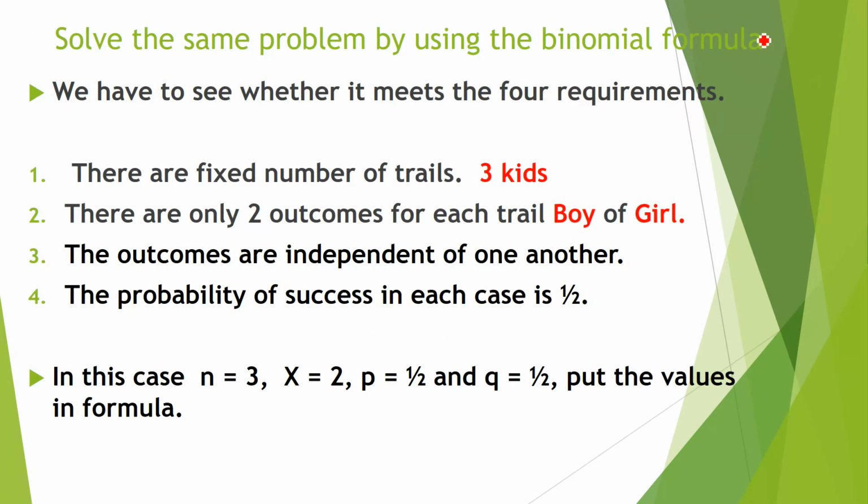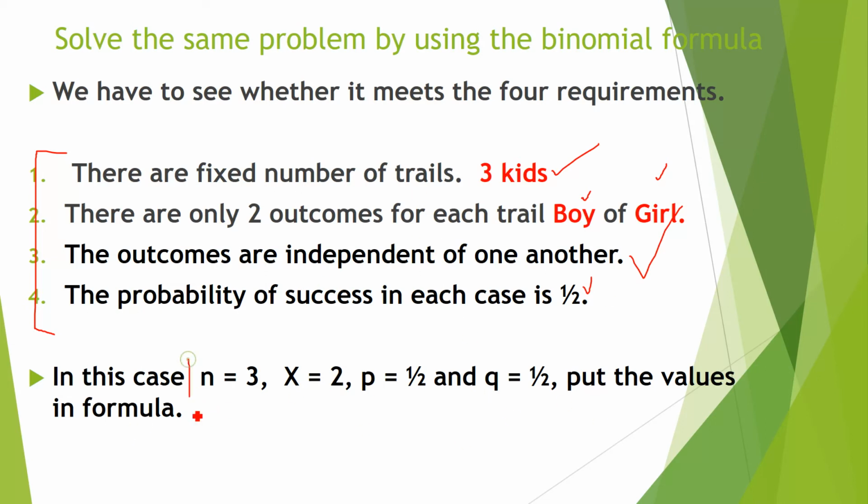First of all, you have to find out whether this is a binomial experiment or not. You have to see whether this situation satisfies the 4 points which we have discussed. There is a fixed number of trials: yes, 3 kids. There are only 2 outcomes: yes, boy and girl. The outcomes are independent of one another, which is also clear, and the probability of success is half. Half means maybe the boy will come or maybe the girl. So this situation satisfies these 4 points. It means it is a binomial experiment, so we can solve it with the formula.